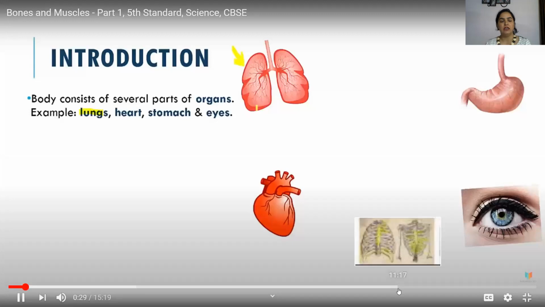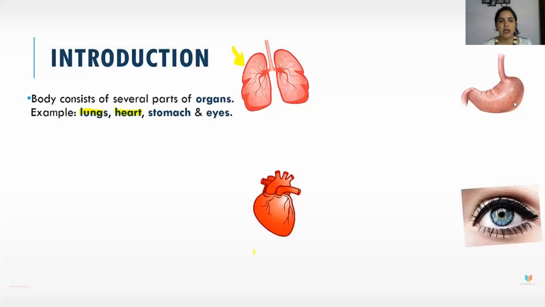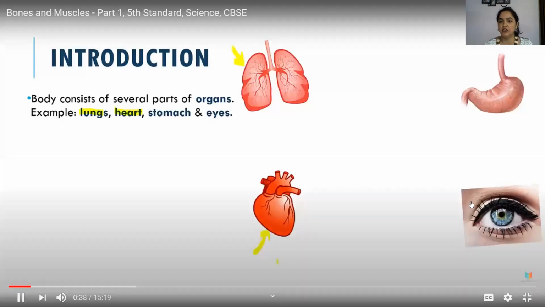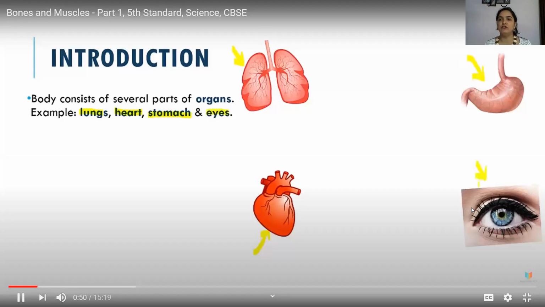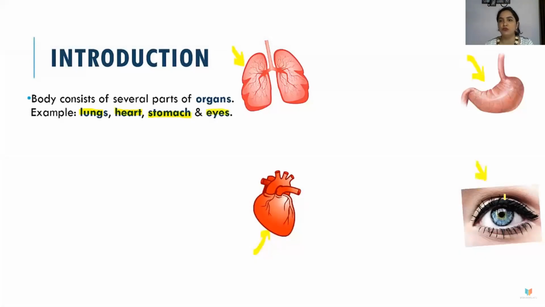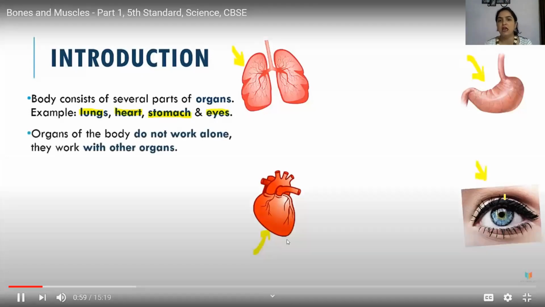See, the body consists of several organs. For example, you can say lungs, stomach, and the eyes. You can see here, these are all organs. In the last lecture, I told you how the various organs are made. Cell is the basic structure. Various cells constitute together to form tissues, and the various tissues then constitute to form an organ. For example, you can see the lungs, the heart, stomach, eyes.